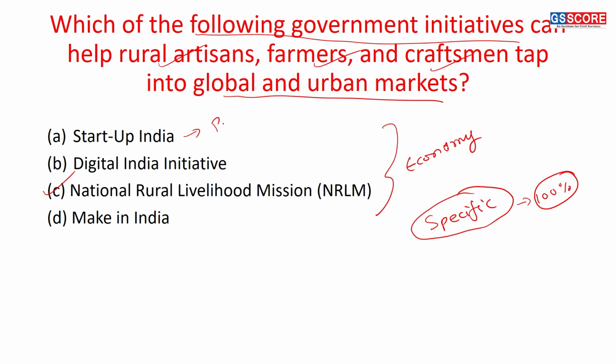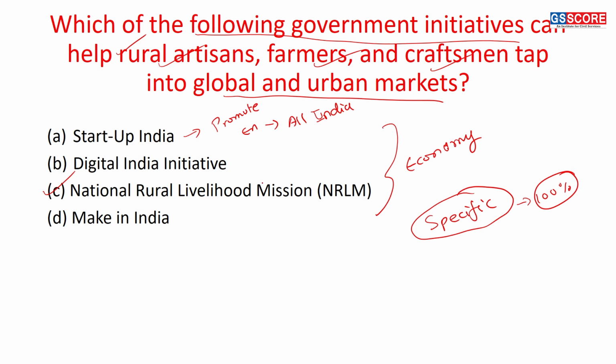It is to promote entrepreneurship. Where? All over India. Rural, urban areas both are included in it, right? So this will not be my right answer. It does focus upon rural India, but not exclusively. And I want to look into an initiative that focuses upon rural India exclusively.